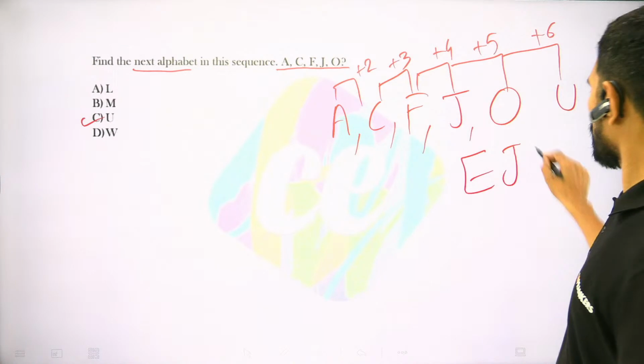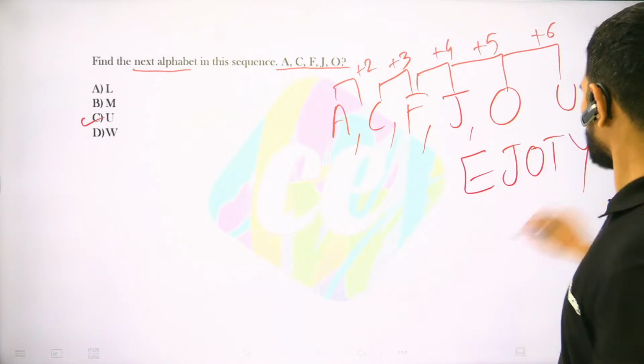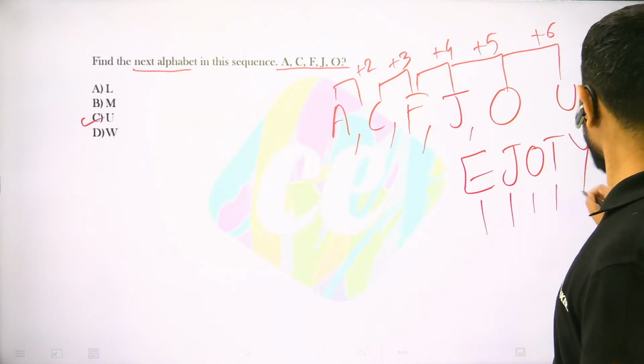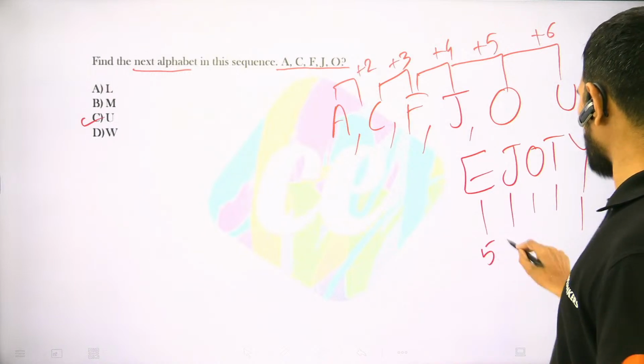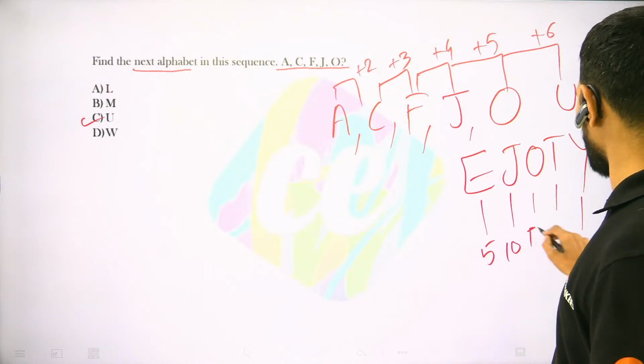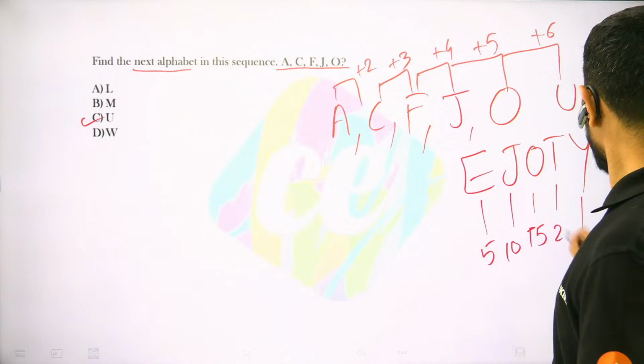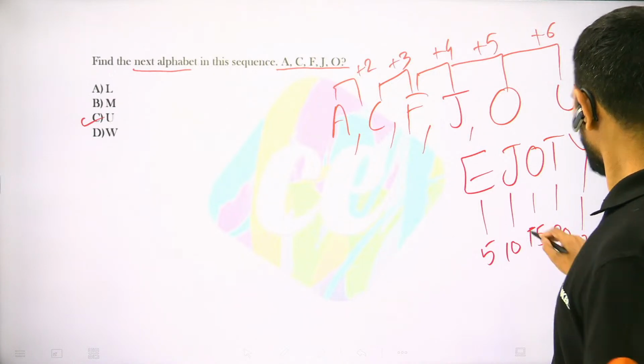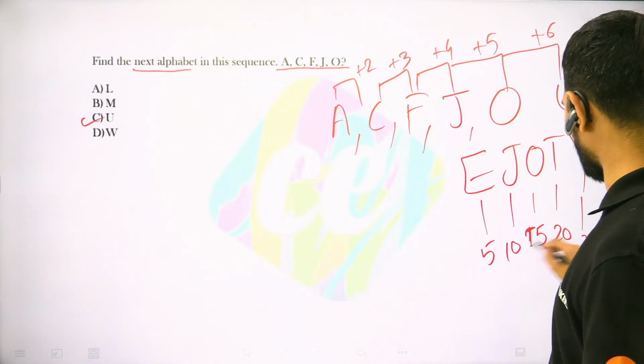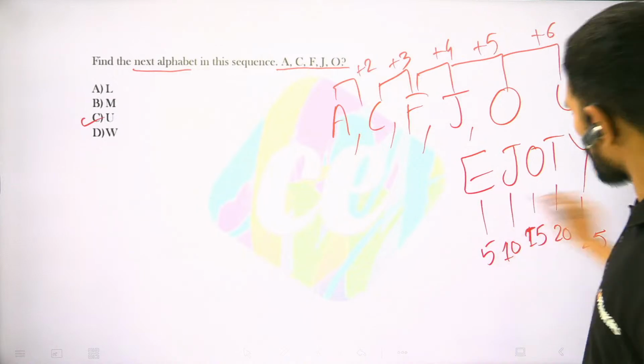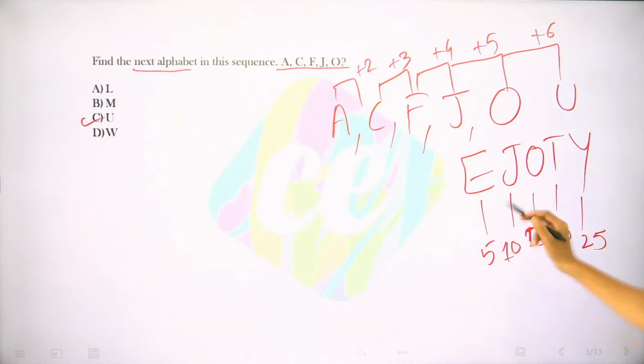There is a word that is used to keep track of the numerical equivalent from the left side for each of these alphabets: E jotty. E is for 5, J is for 10, O is for 15, T is for 20, and Y is for 25.